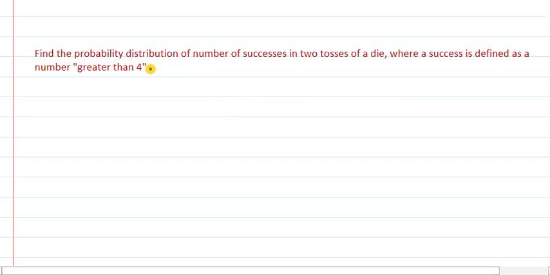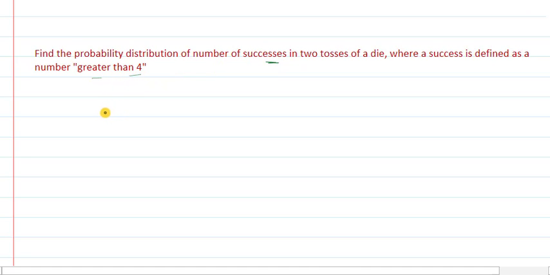Now let me take next example. Find the probability distribution of number of successes in 2 tosses of a die where success is defined as number greater than 4. Here the question is given in terms of success, and success is a number greater than 4.